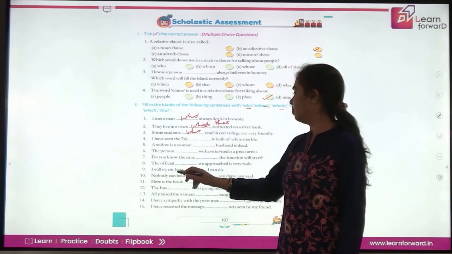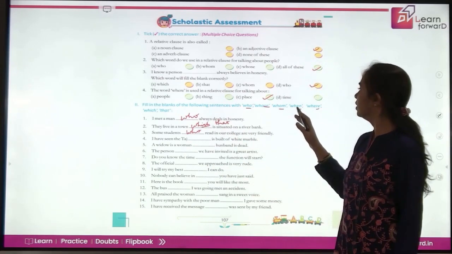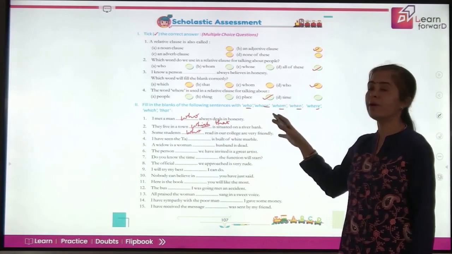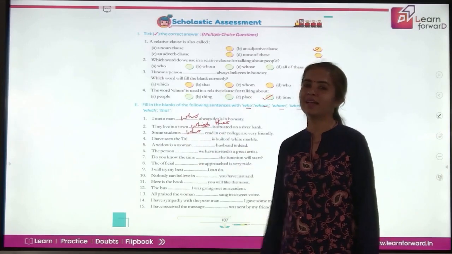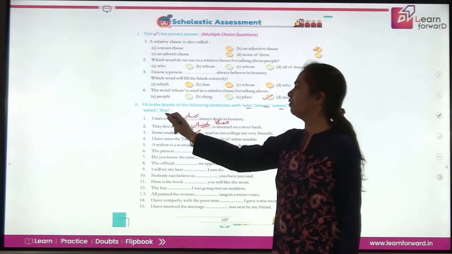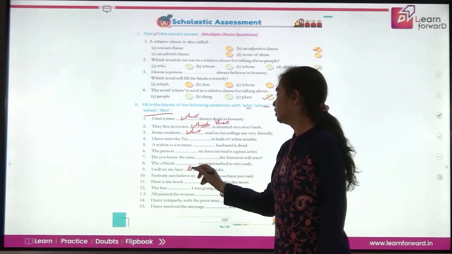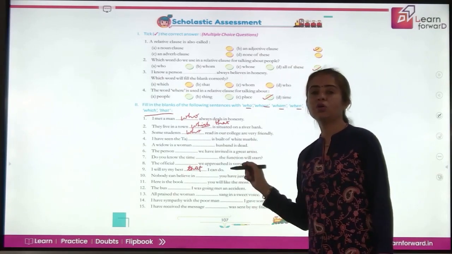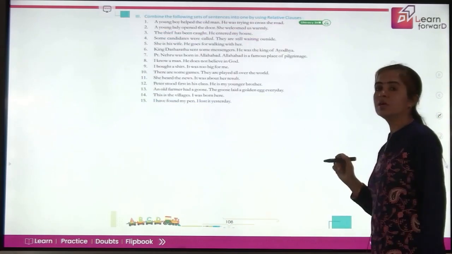I will try my best dash I can do. I'll try my best who I can do, whose I can do, whom I can do, when I can do, where I can do, which I can do, or that I can do. So what will come here? Which or that? It is that I can do because this is a defining relative clause, right? So this is how you'll be ruling out the words and finding out the perfect one.